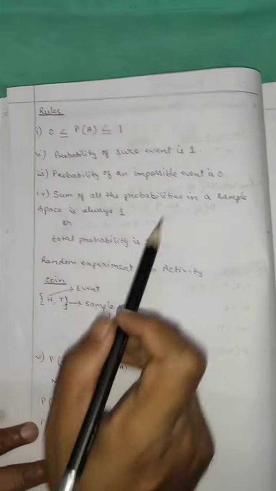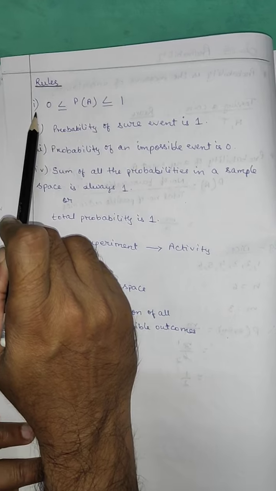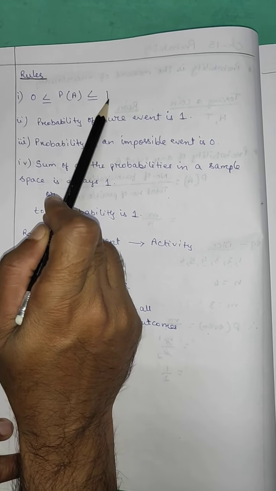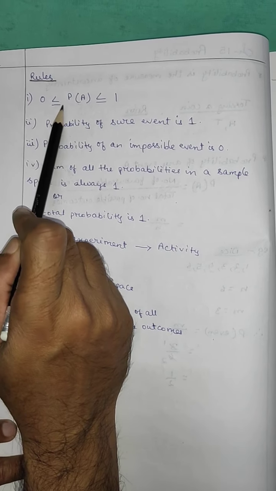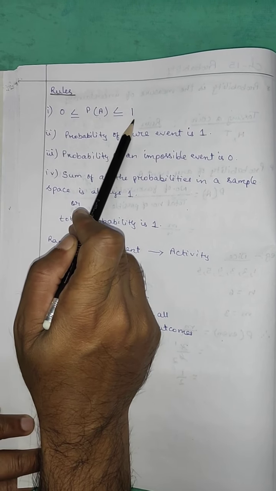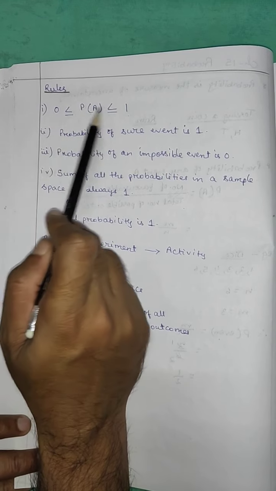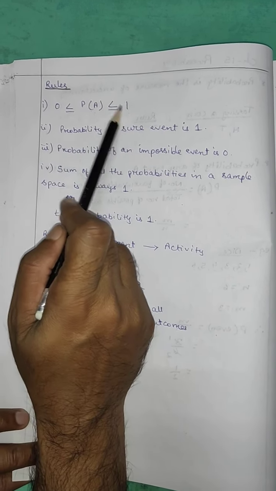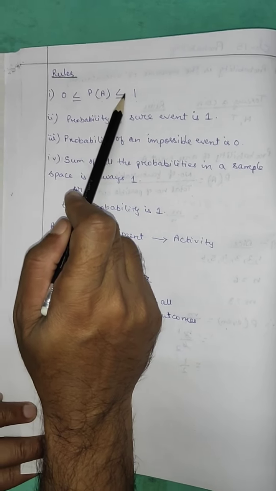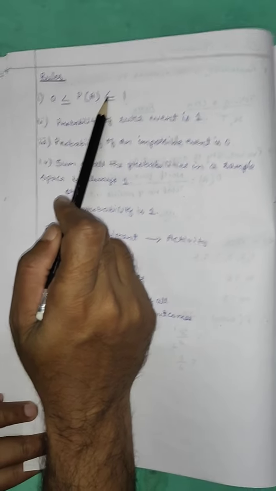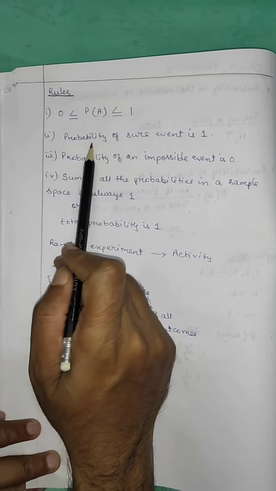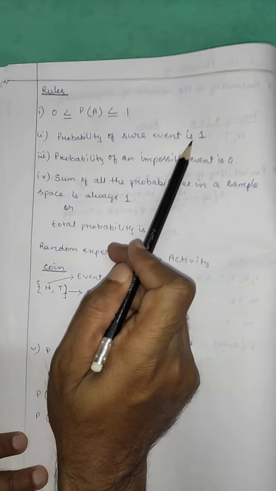Now some rules. First rule, the probability of A lies between 0 and 1. You can write it like this: 0 less than or equal to P of A less than or equal to 1. Probability can be 0 also, can be 1 also. If not, it will lie between 0 and 1. That's why all the results are fractions or decimals, and that fraction is also a proper fraction. Remember that the probability of a sure event is 1.